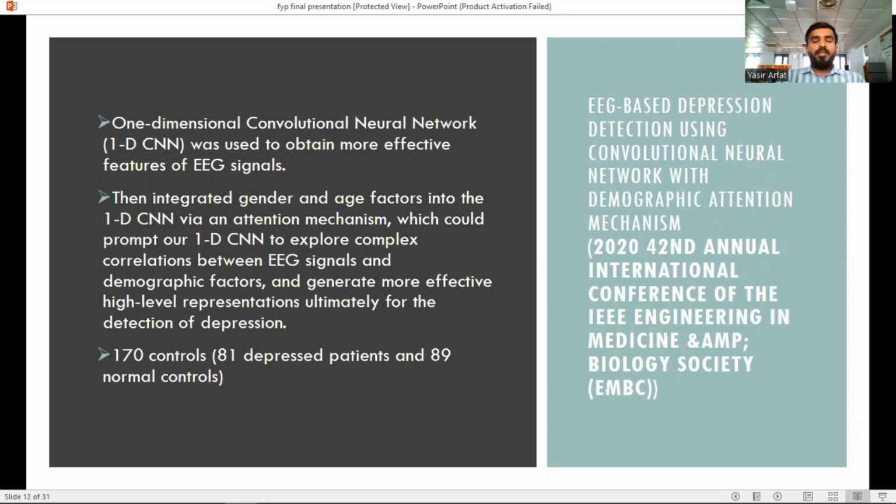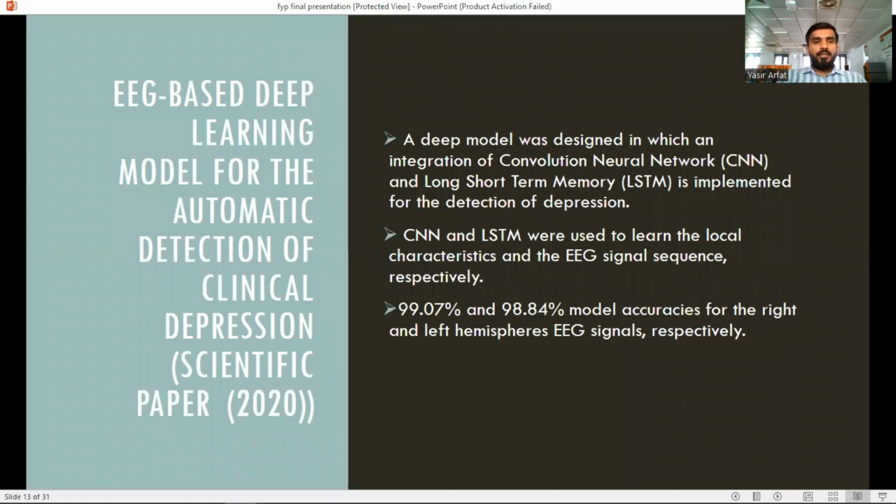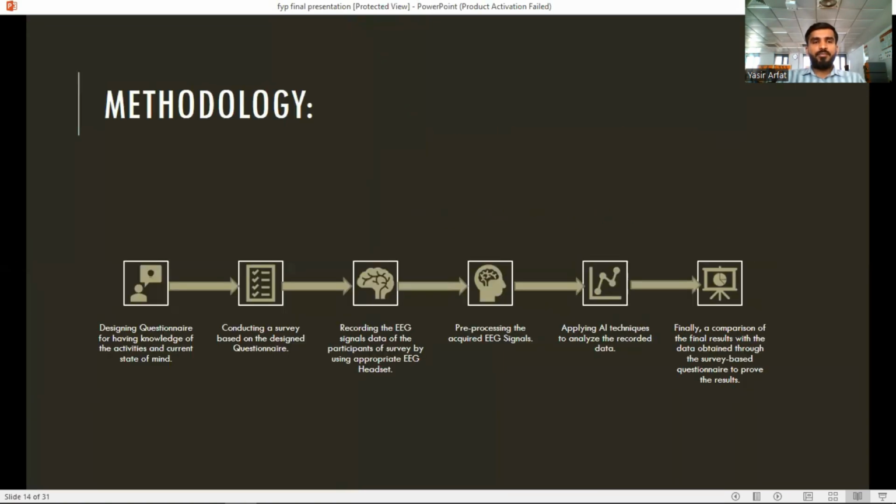So in this paper, the data was recorded from people of different ages. For example, one was data recorded at 20 years, and the second one at 30 years. So different ages were taken to record the data. And this is the EEG based deep learning model for automatic detection of clinical depression scientific paper. In this model, an integration of CNN along with LSTM was implemented for the detection of the depression.